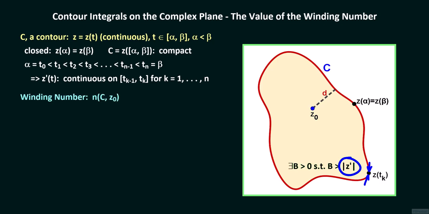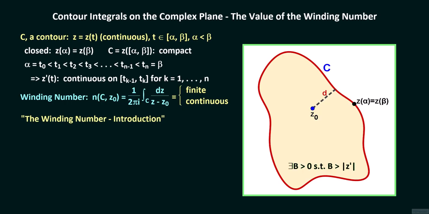The winding number of C around z sub 0 equals 1 over 2 pi i times the contour integral along C of dz over z minus z sub 0. With the conditions we have imposed on C and its parameterization, the winding number of C around z sub 0 as an integral converges or is finite. The winding number of C around z sub 0 is also continuous when regarded as a function of z sub 0. One can refer to the video, The Winding Number Introduction, for the proofs of these properties of the winding number. We have included a link to the video in the description of this lecture.